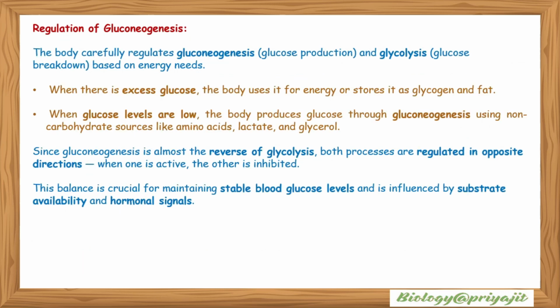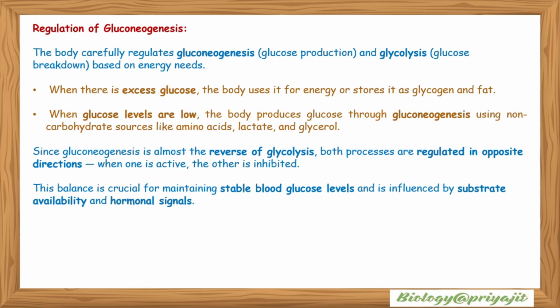So now we need to know the regulation of gluconeogenesis. The body carefully regulates gluconeogenesis, or glucose production, and glycolysis, that is glucose breakdown, based on energy needs. When there is excess glucose, the body uses it for energy or stores it as glycogen and fat. When glucose levels are low, the body produces glucose through gluconeogenesis using non-carbohydrate sources like amino acids, lactate and glycerol.